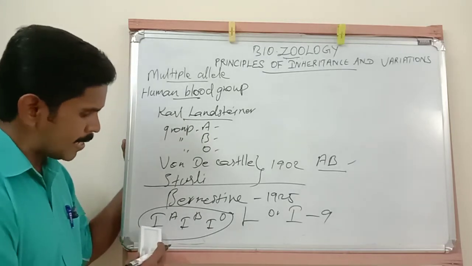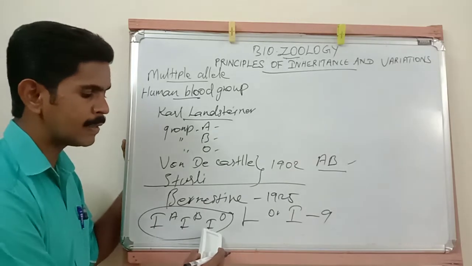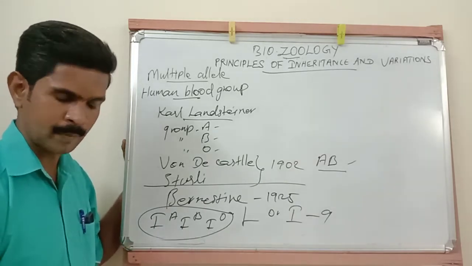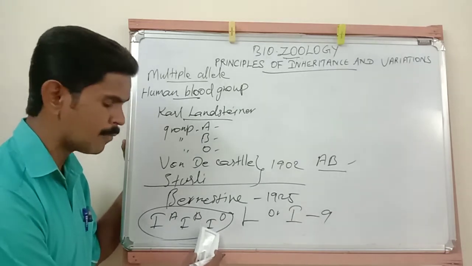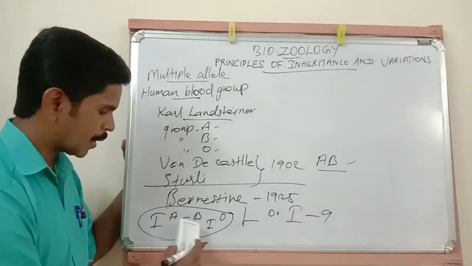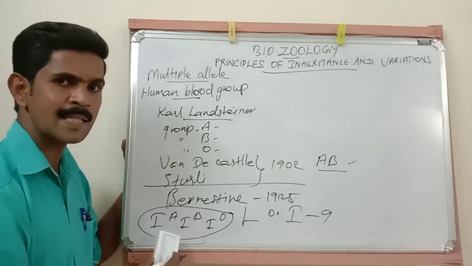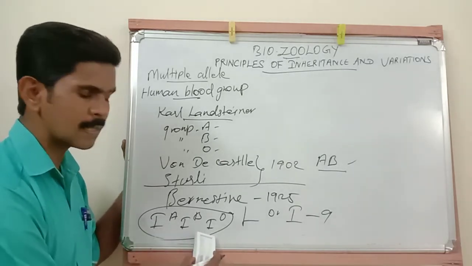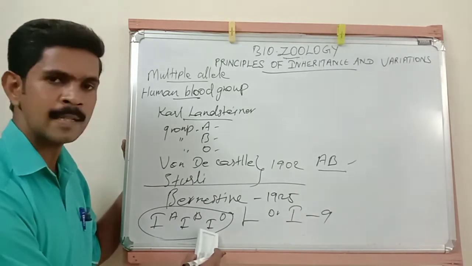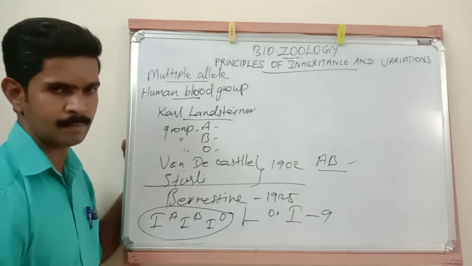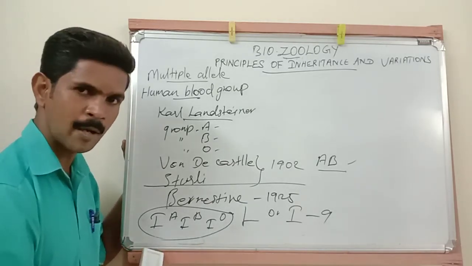Here, the IA and IB alleles are always dominant over the IO allele. The IA allele and IB allele are dominant over the IO allele because these two alleles produce some enzymes, but the IO allele will not produce any enzyme. So this allele is called a null allele. I hope you understood this point.